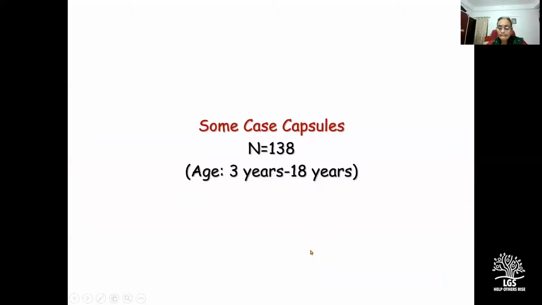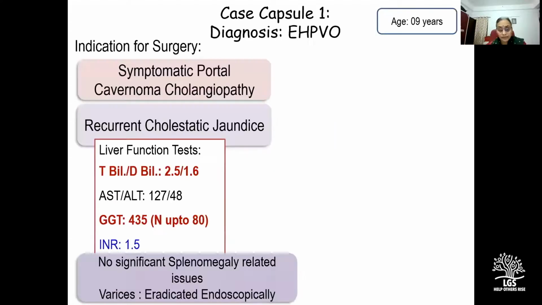So we have a modest experience of 138 pediatric cases of EHO. If we add the adult data also, the numbers at SGPGI would be much larger. And from that data, I have selected some representative case capsules, each representing a different indication and a different procedure based on the anatomy. So I hope there would be a useful message from each of these cases.